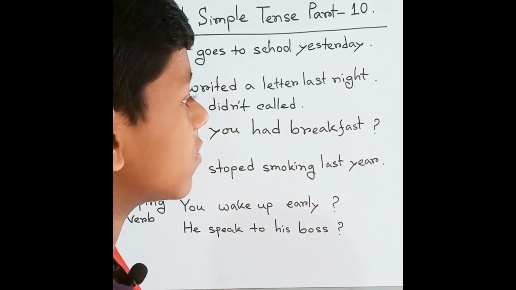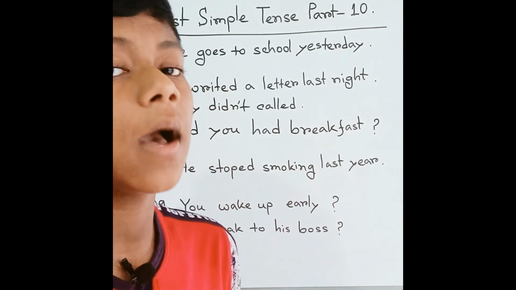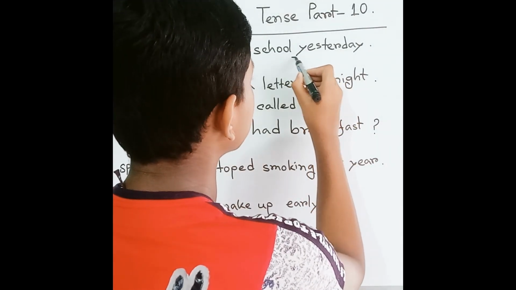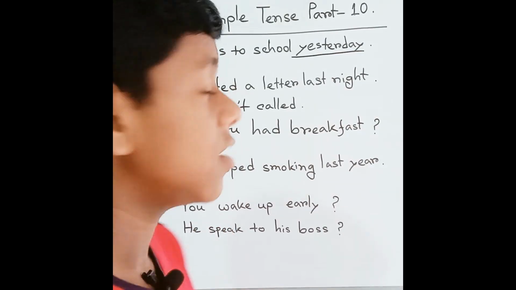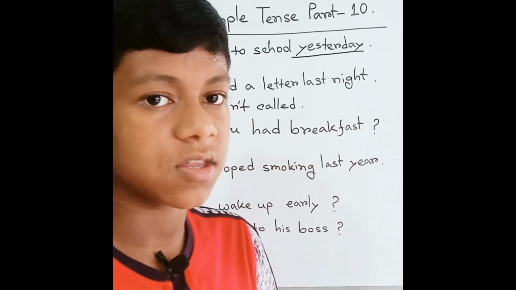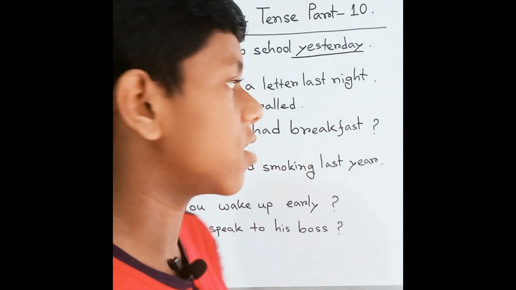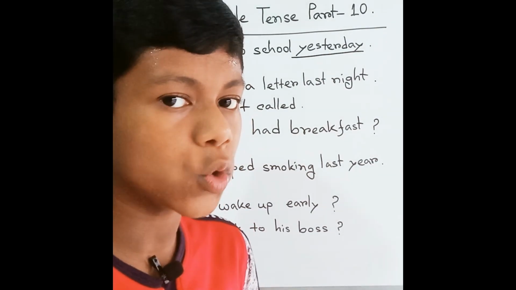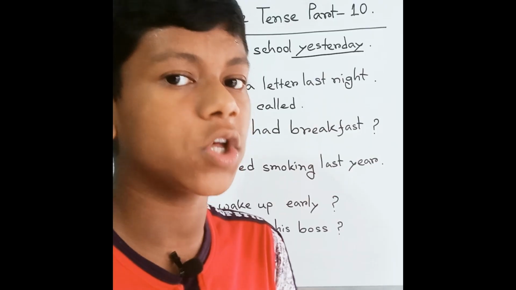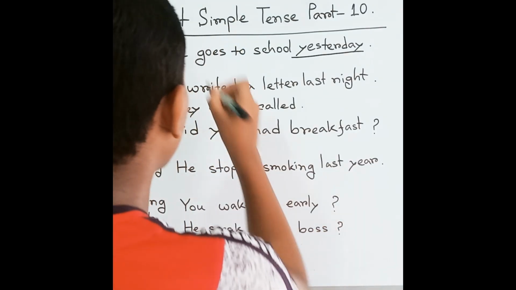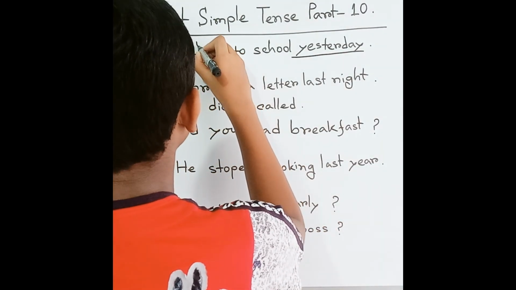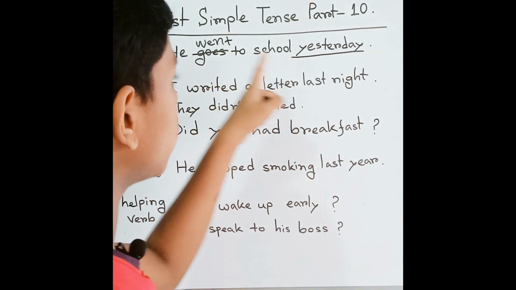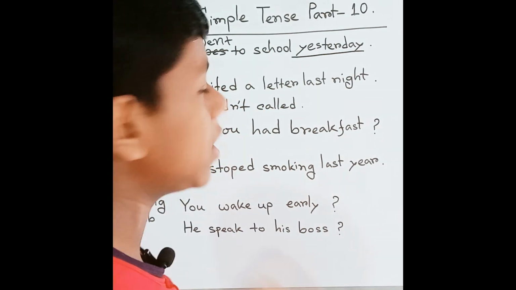But we have to remember that this is in past simple tense. Why? Because the last word used is yesterday, which indicates past time, a past action. So what's the past form of go? We know the past form of go is went. So we have to drop that and write went: he went to school yesterday. Now it is fully clear.